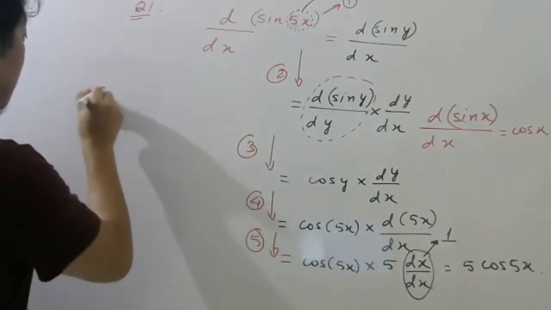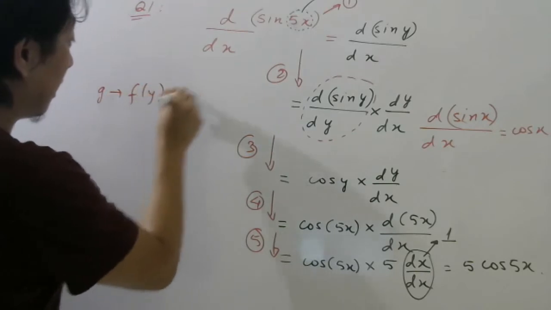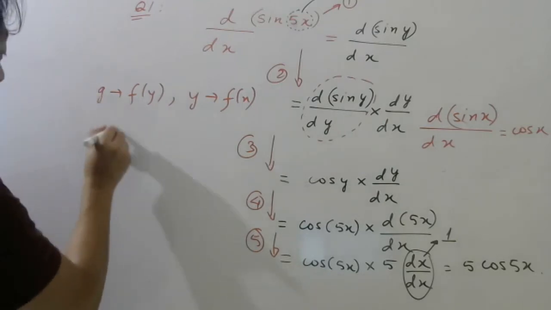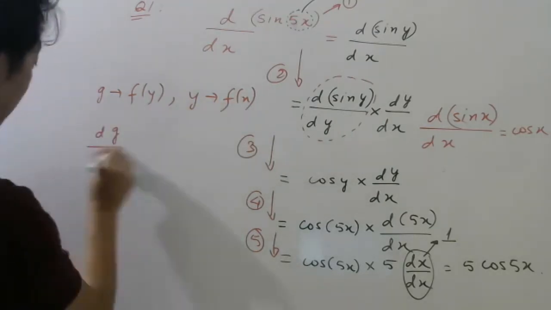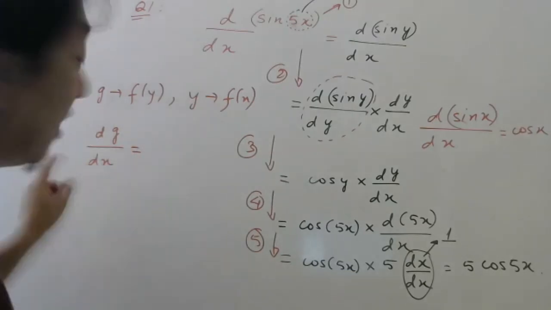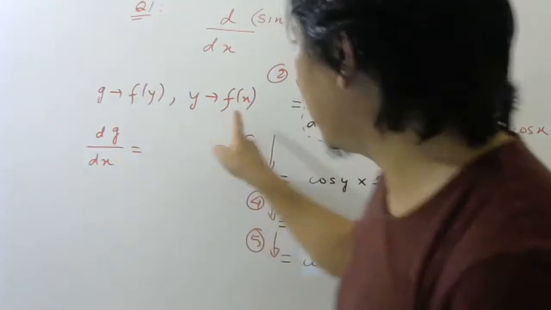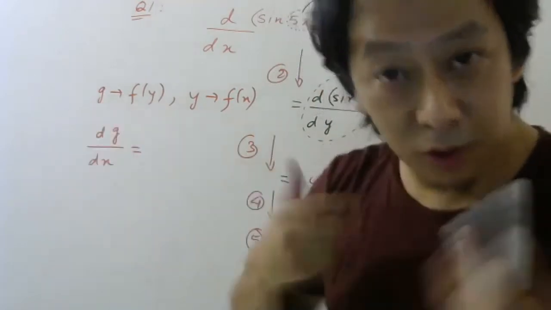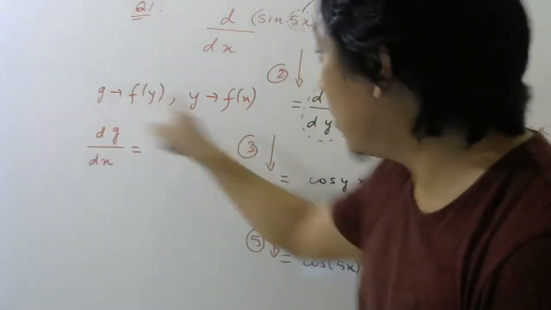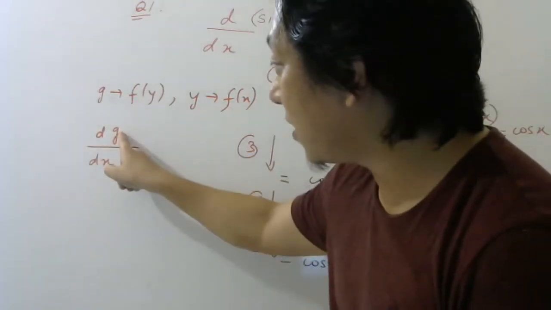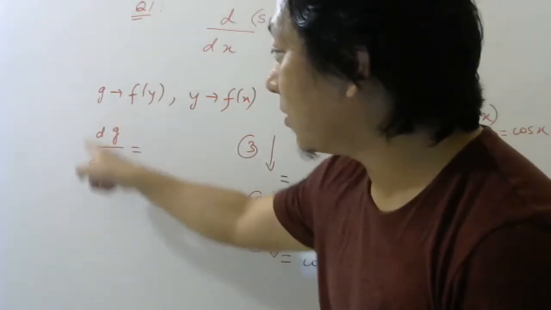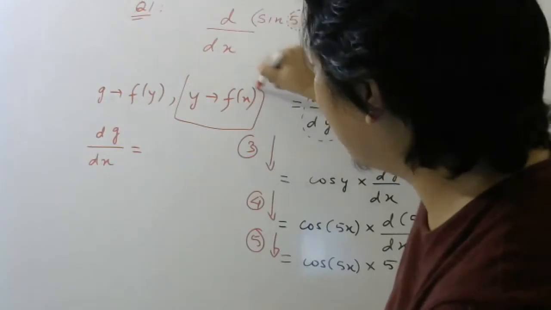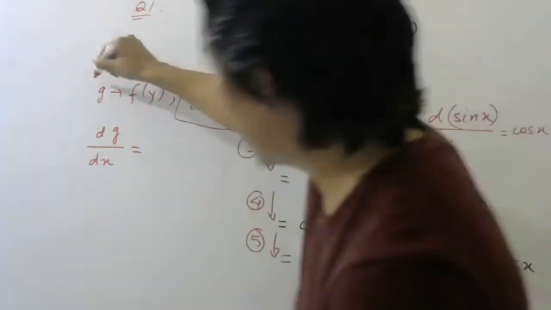Meaning, sometimes g will be a function of some variable and y will be a function of some variable. So I am interested to know how to find the differentiation of g with respect to x. Because this will also have some meaning, right? Because when x is changing, y is changing. When y is changing, g is changing. So I'm also interested to know how g will change with respect to x. This is the rate of change of g with respect to x. This part we have already covered. So many problems we have already done, and this part also is the same.